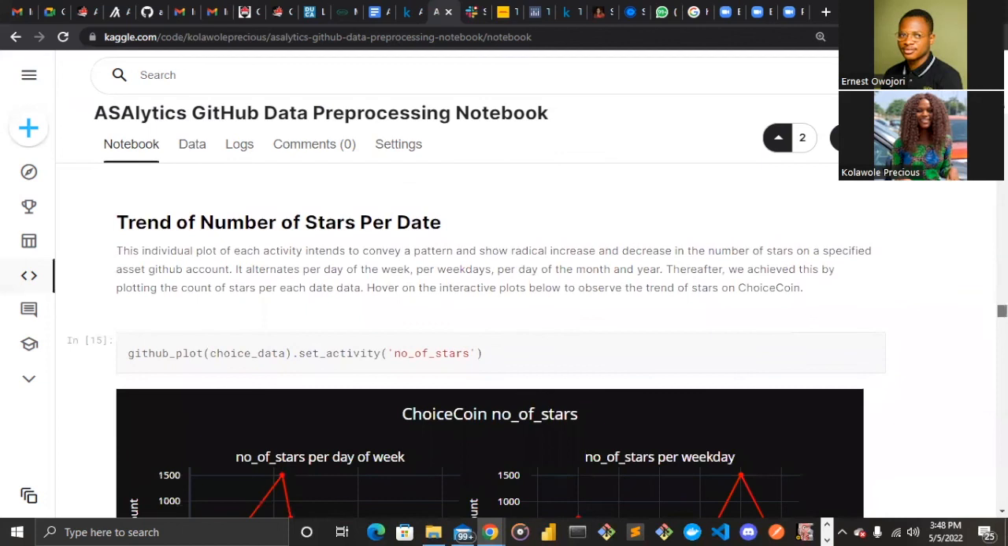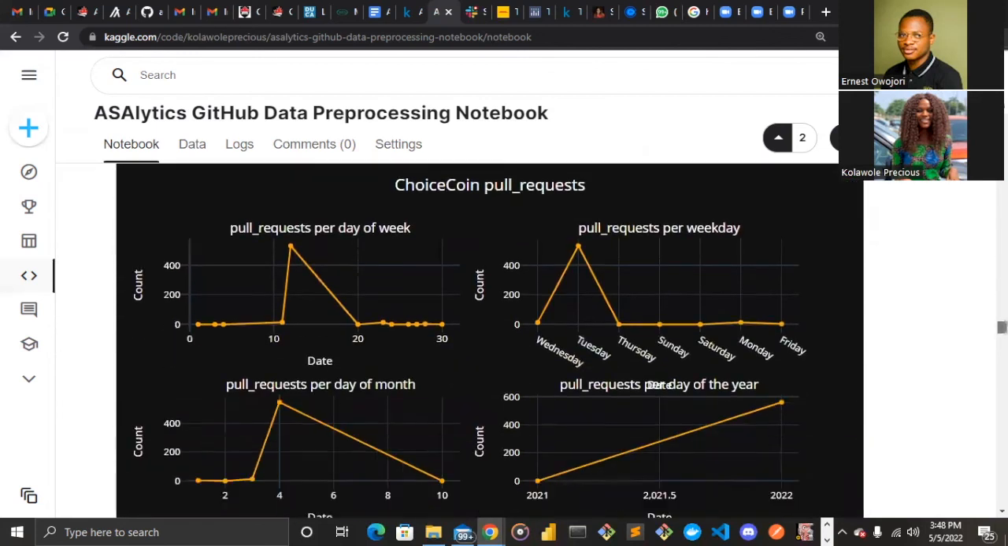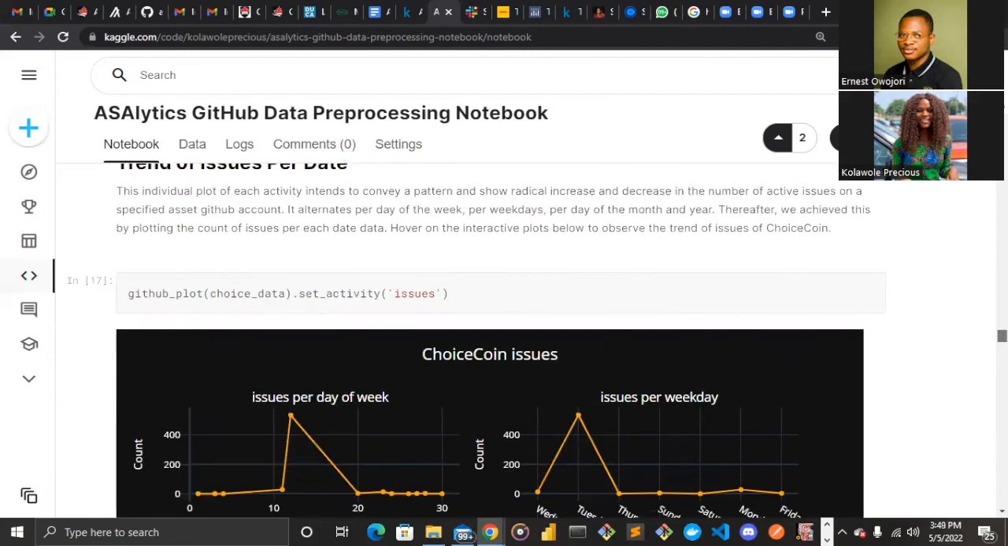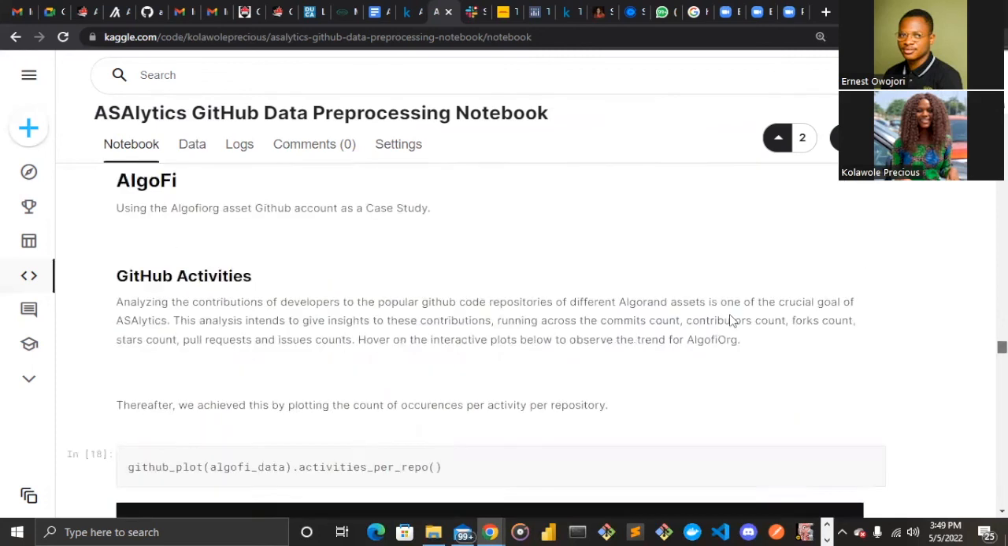We did it for the number of stars as well, showing them per day, per month, per year, and also for pull requests. All right. Also for issues, which is the last one showing here. And then we did it across all the assets in our data. For ChoiceCoin. The next thing is AlgoFi, which you can hover over on the charts and see the trend.